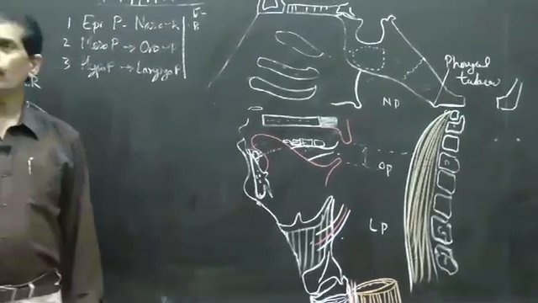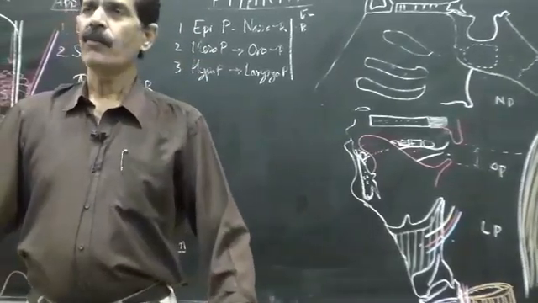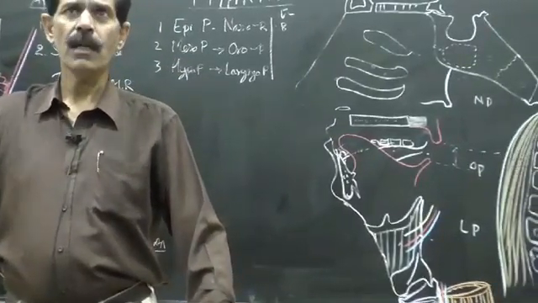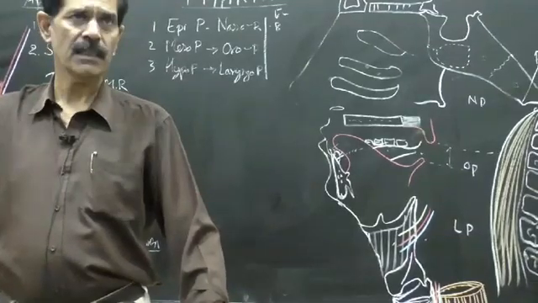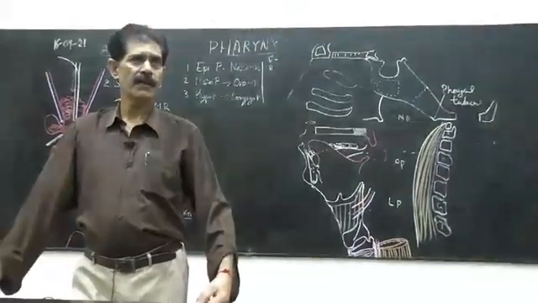Now, it is a muscular tube, so there are 6 muscles of the pharynx. Out of the 6, 3 are circular or constrictor muscles, and 3 are longitudinal or vertical muscles.